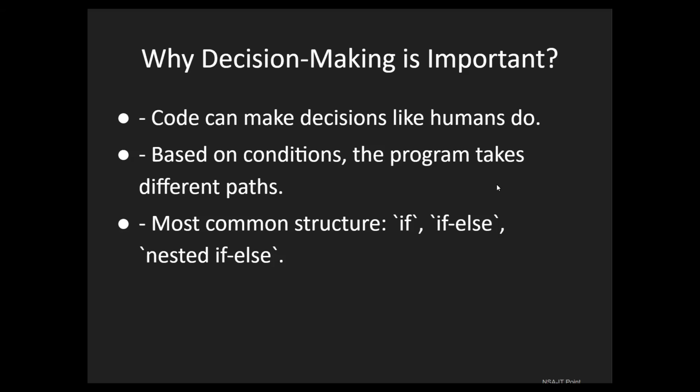Voting: if you are less than 18 years, you can't vote. Like for marriage, there are conditions. So decision making simply depends on the condition.